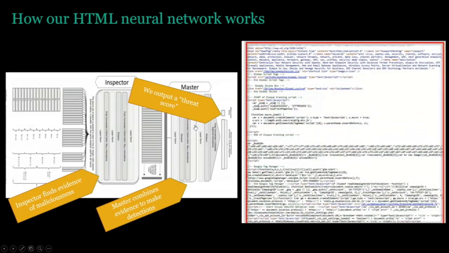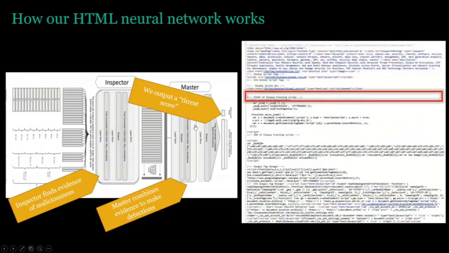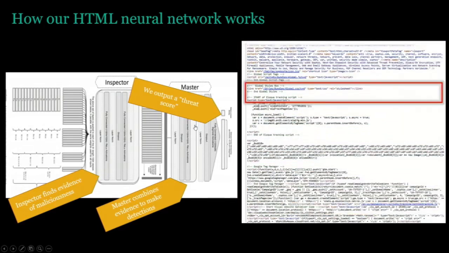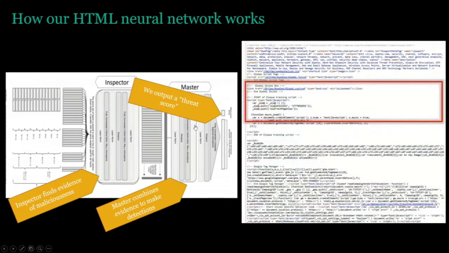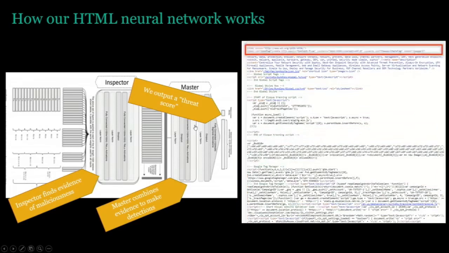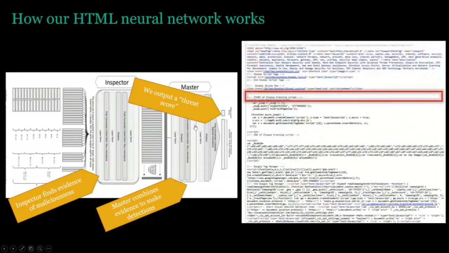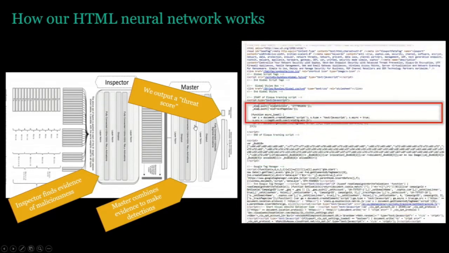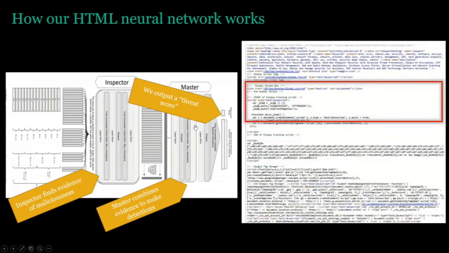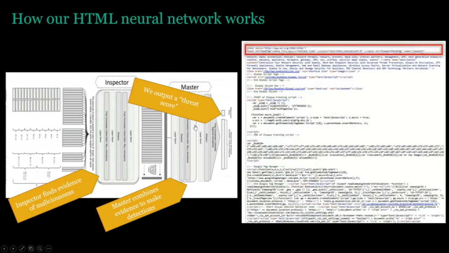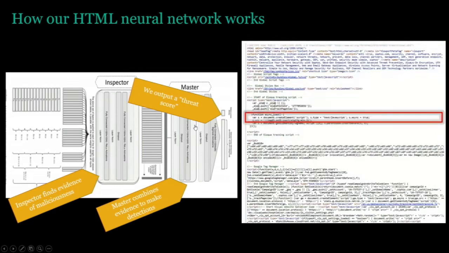The really cool thing about this is that the entire system, including the inspector and the master, is tuned using that hill rolling process that I described earlier. So everything in the system is trained in concert. The inspector learns to find useful patterns to solve the problem. The master learns to take advantage of those patterns. And the inspector learns in conjunction with the master to find patterns that the master is going to find useful. And it takes very little manual work on our part.